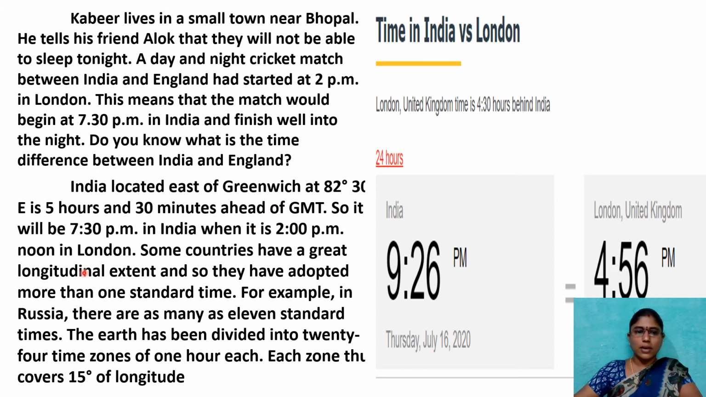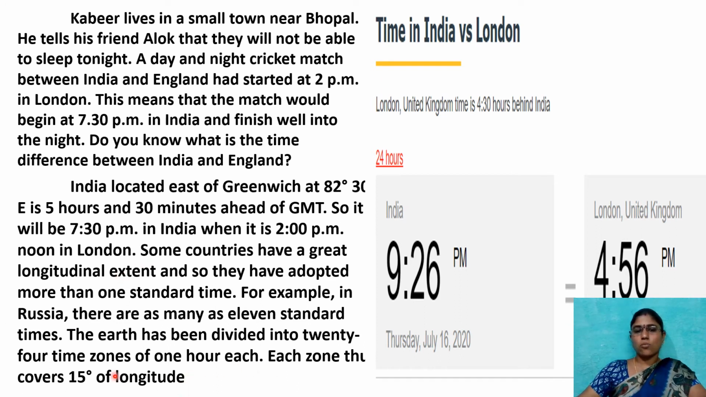Some countries have a great longitude extent, and so they have adopted more than one standard time. For example, in Russia, as many as 11 standard time zones pass through the country. How to calculate, as I told, for every 15 meridians the Earth takes 1 hour, and for each meridian, 4 minutes to cross the meridian.